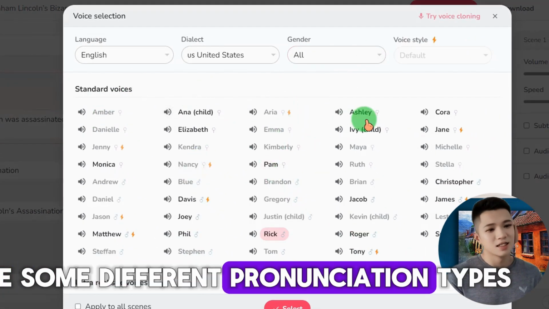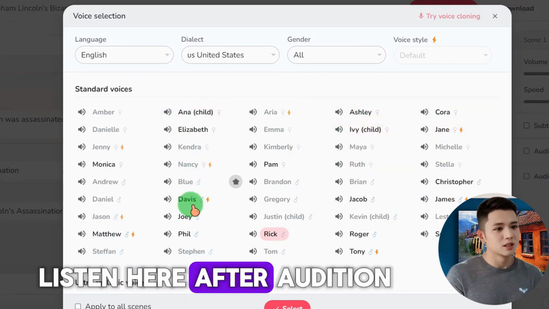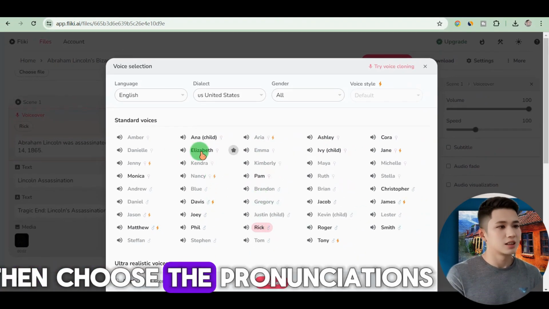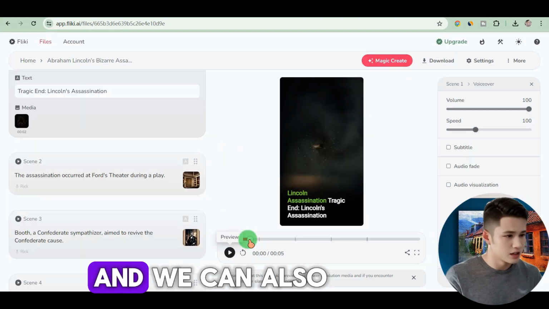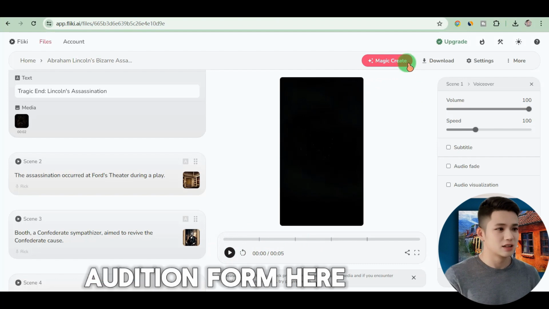Choose some pronunciation types. And you can also listen here. After the audition, then choose the pronunciations you like. And we can also come and listen to it. Please fill in the audition form here.